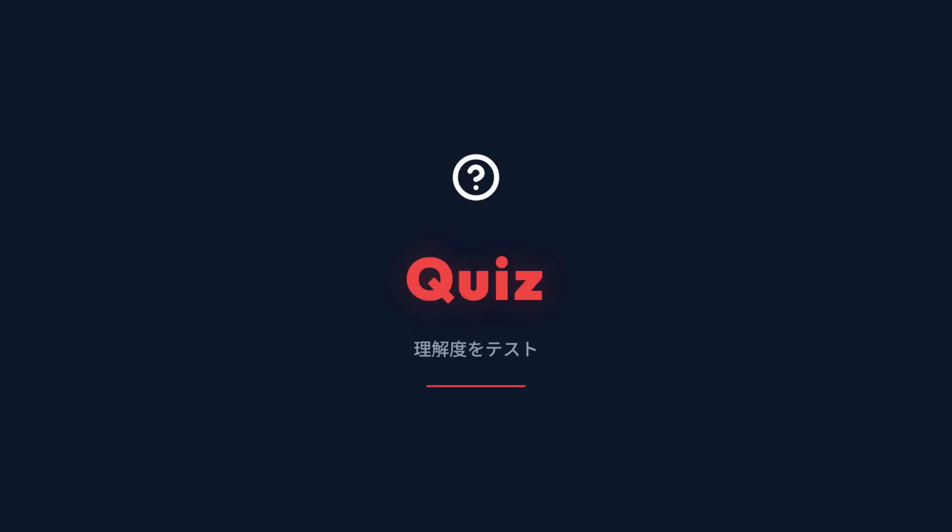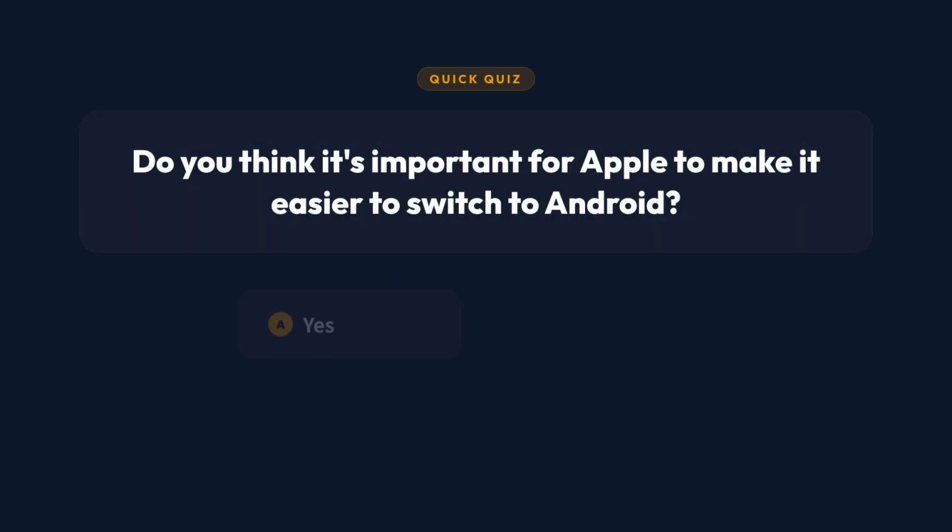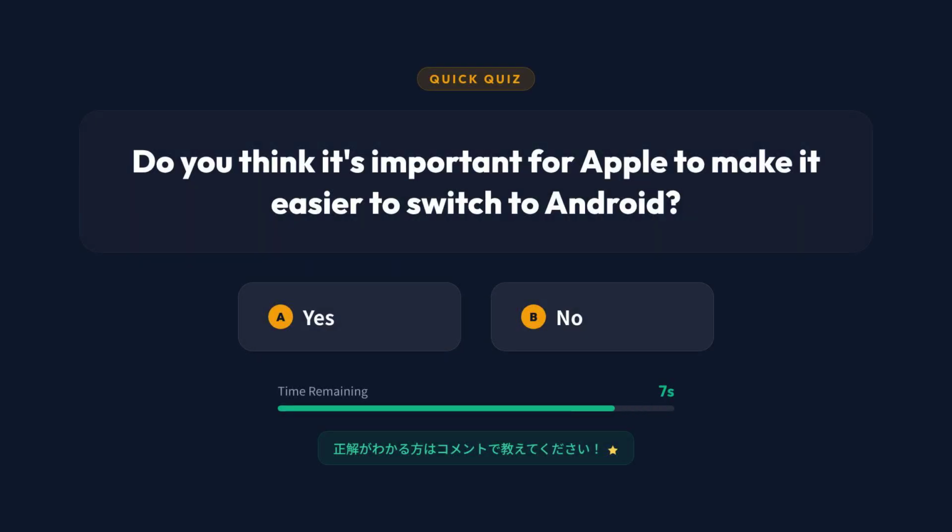クイズ。Do you think it's important for Apple to make it easier to switch to Android?